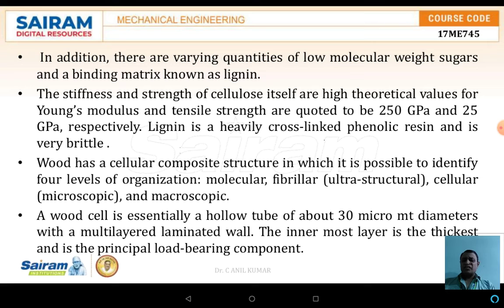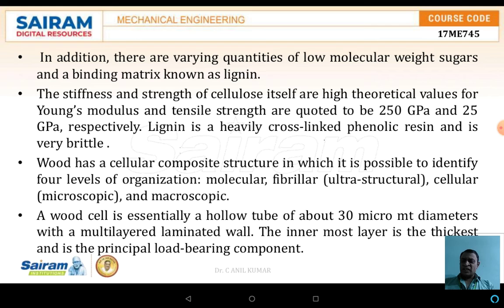The stiffness as well as the strength of the cellulose itself have high theoretical values for the Young's modulus and the tensile strength, of 250 GPa and 25 GPa respectively. Lignin is a cross-linked phenolic resin and is very brittle in nature. Wood has a cellular composite structure in which it is possible to identify four levels of organization: the molecular, fibrillar, cellular, and macroscopic.